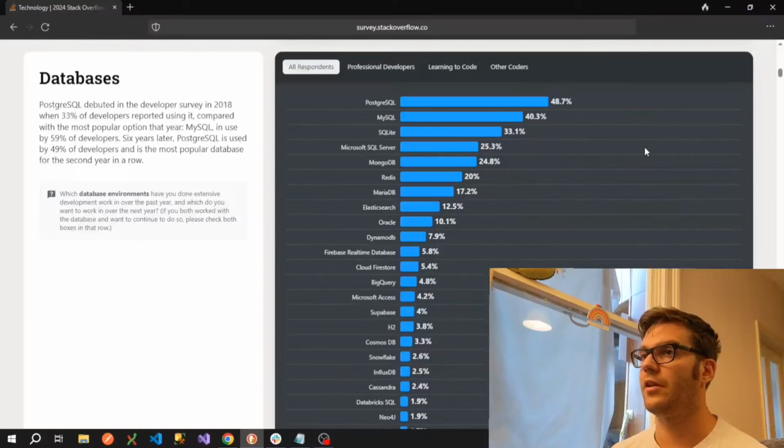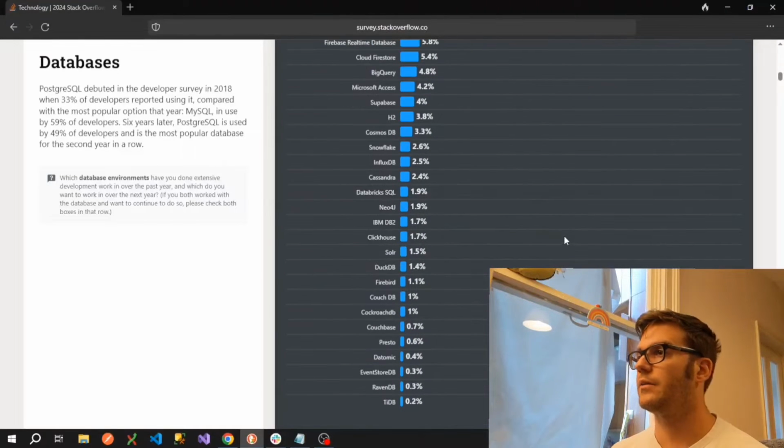PostgreSQL is at the top there. We can see it debuted in the developer survey in 2018. 33% of developers said they were using it then. And now we're all the way up to 49% pretty much. So the top 4 in this list are basically all variations of SQL, and then we get into some other databases like MongoDB, Redis, MariaDB, Oracle, and some much more obscure ones. Many of these I've not heard of at all.